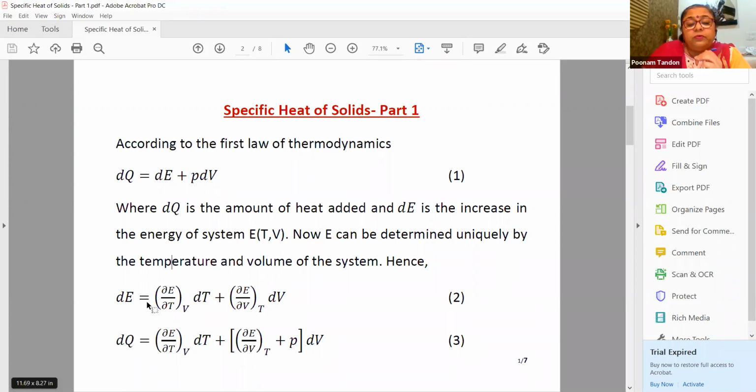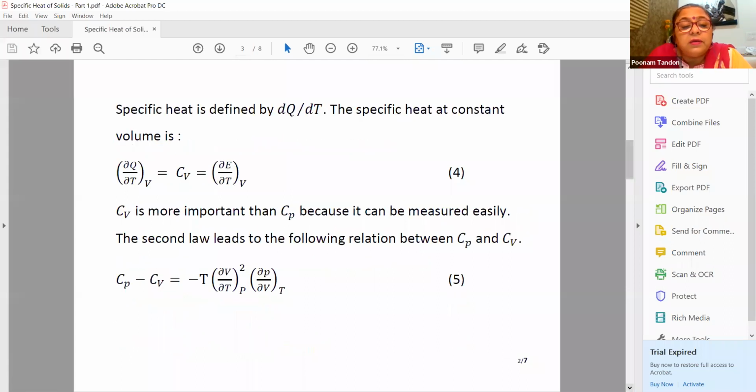Now, when we give energy to a system, why is there an increase in internal energy? That is the question. All materials consist of atoms, and you know that above 0 degrees Kelvin the atoms are in a vibrating state. When we give energy to the system, the atoms vibrate more rigorously, and this more rigorous vibration gives rise to the increase of internal energy of the system. So basically this increase is mainly because of the increase in the amplitude of thermal vibration, or we can call it lattice vibration.